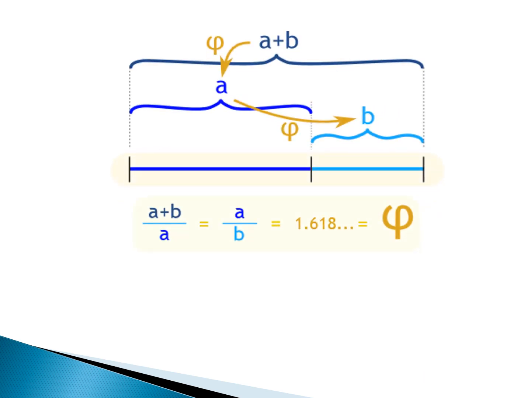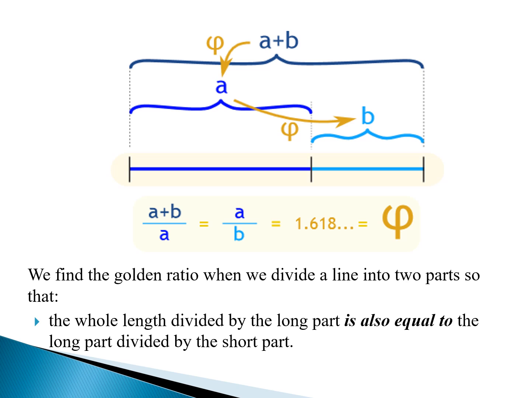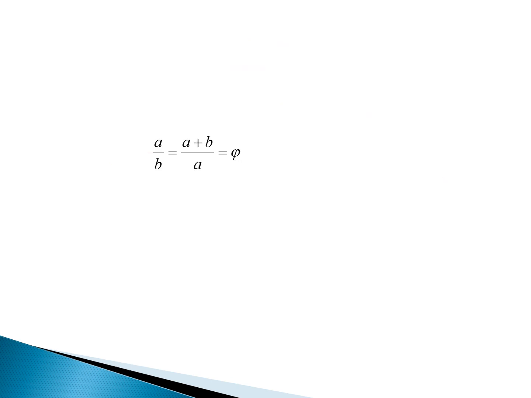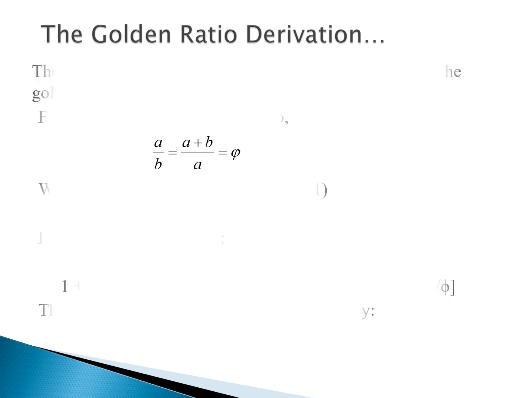Now here we see this clear representation, that is, we divide a line into two parts. The whole length divided by the long part is also equal to the long part divided by the short part, that is a by b is equal to a plus b by a, which is phi.